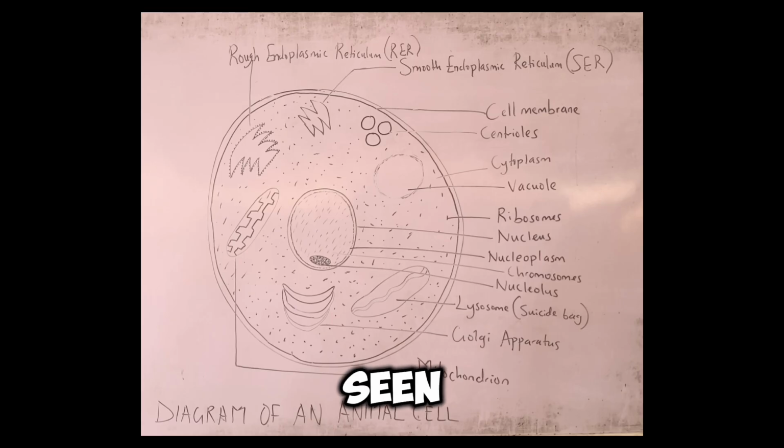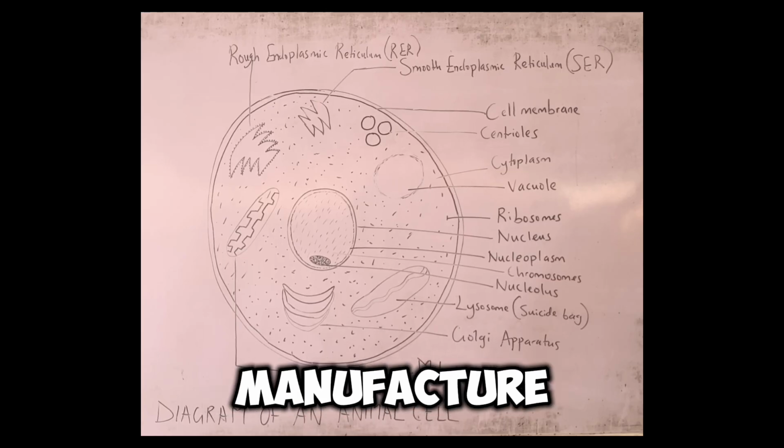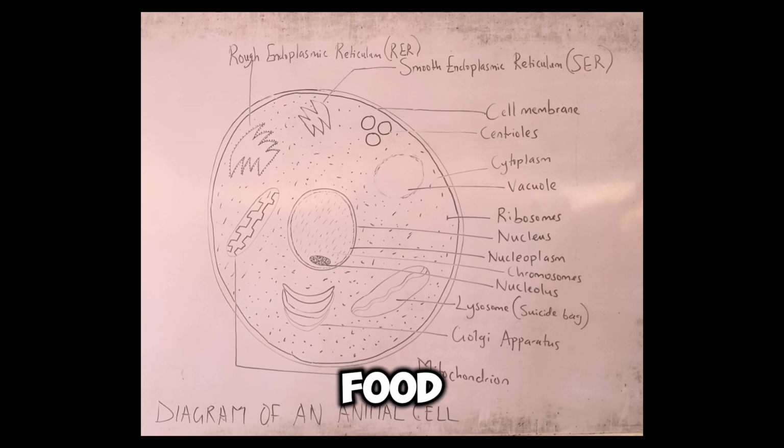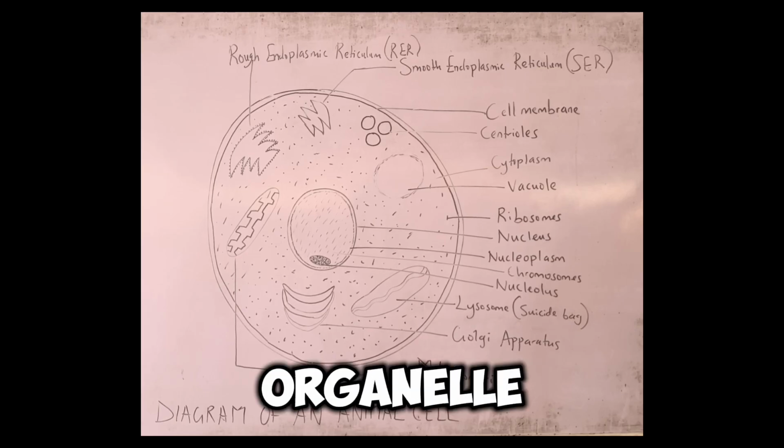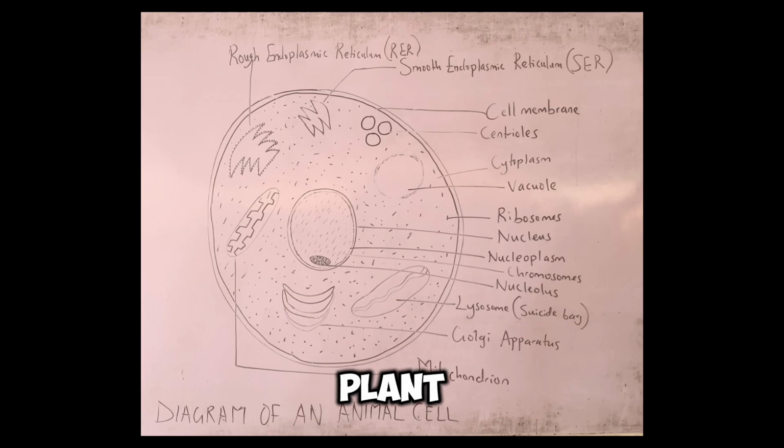We also have the organelle known as the chloroplast. Now, it is not seen in the animal cell because the chloroplast is responsible for photosynthesis and it contains chlorophyll, which helps to trap sunlight needed for the manufacture of plant food. So chloroplast is found only in plant cells. Now we have an organelle also known as the cell wall. This organelle is present only in plant cells.